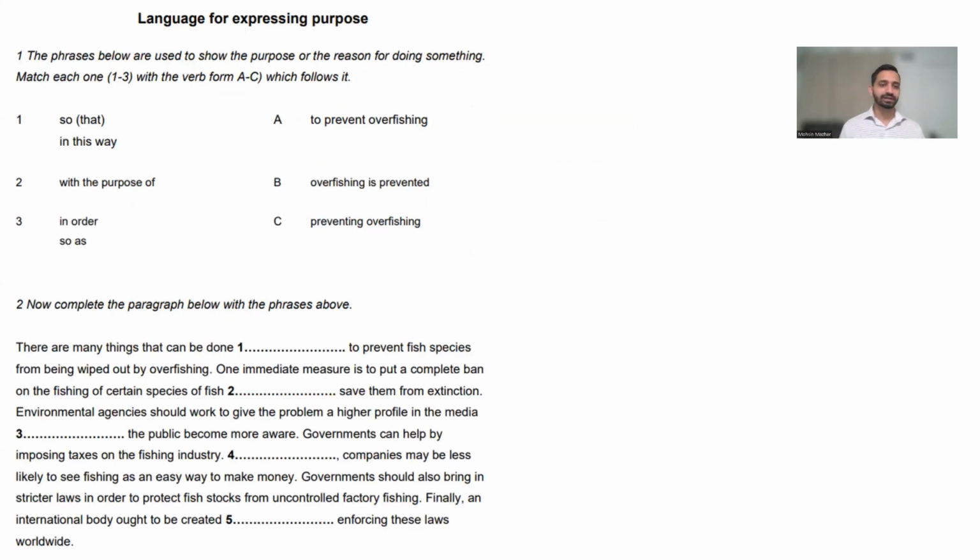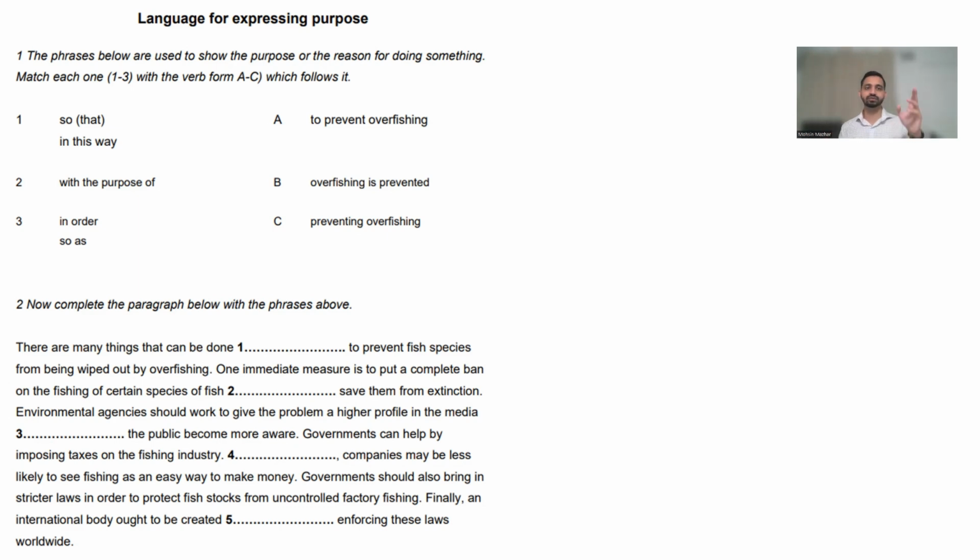Okay. All right, let's look at this activity now. In this activity, we are learning the language for expressing purpose. Okay, so we are expressing purpose. The phrases below are used to show the purpose or the reason for doing something. So first of all, in the first activity, you're going to match 1, 2, and 3 to the verbs from A, B, and C.